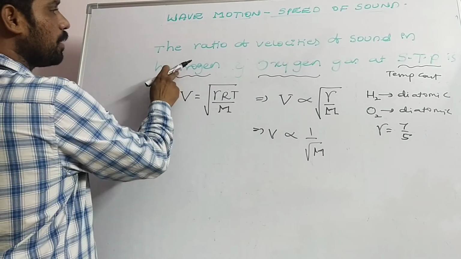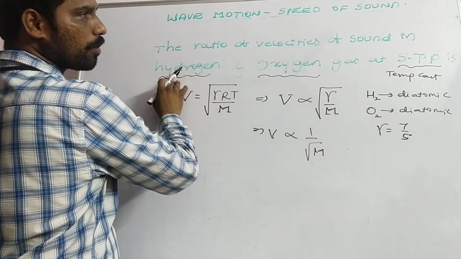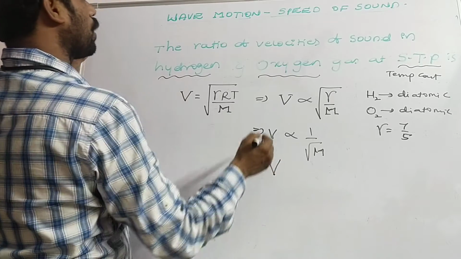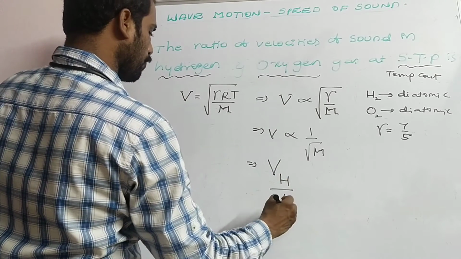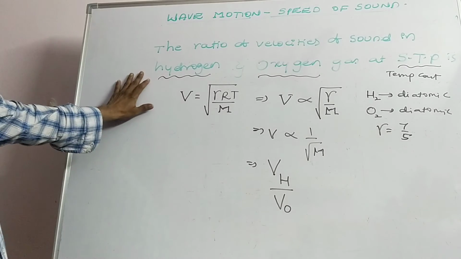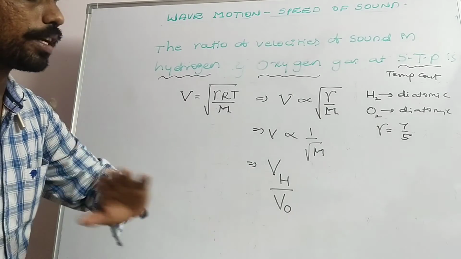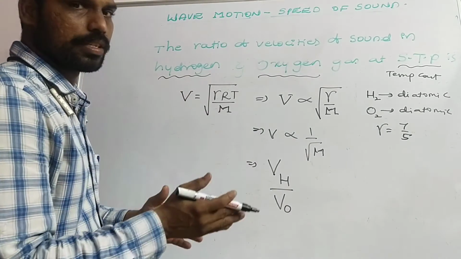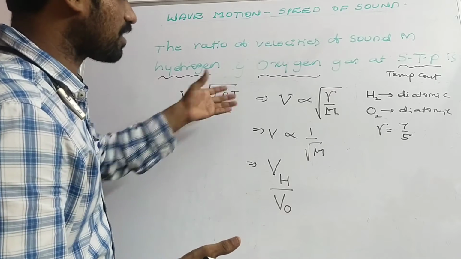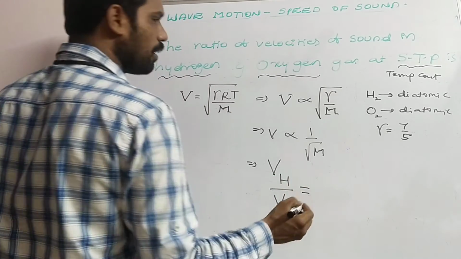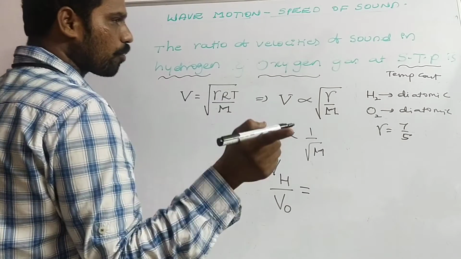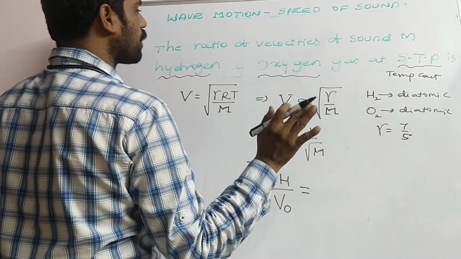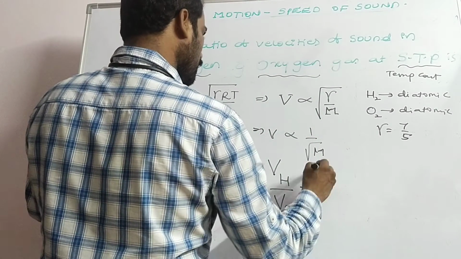For example, if it is helium, here oxygen is given. Helium is monatomic, then the values will change. Okay? Keep it in your mind. VH by VO. If the gases' names are given, you have to take the notation like this. Don't take the notation as V1, V2. Maybe in some situations, in tension, we may mismatch the given values. Then what happens? The problem will go wrong. So always keep it in your mind: for different gases, you have to write the notation as H as well as O, or whatever gases are given. Okay. Now, root of, inversely proportional.